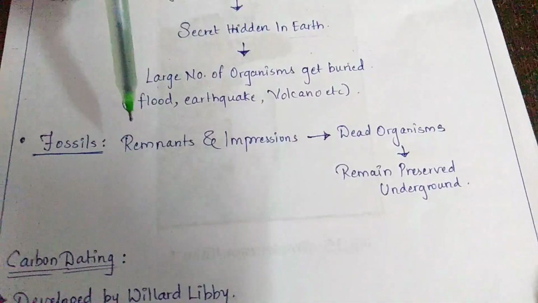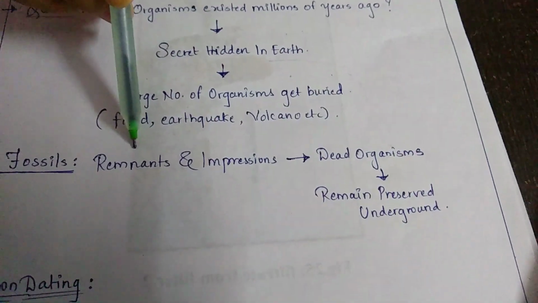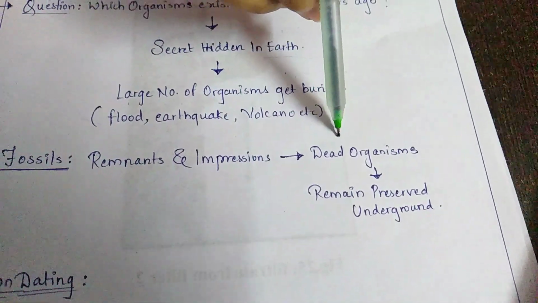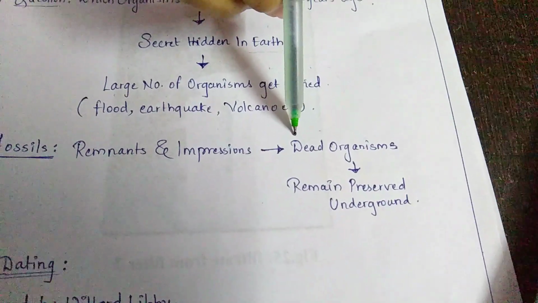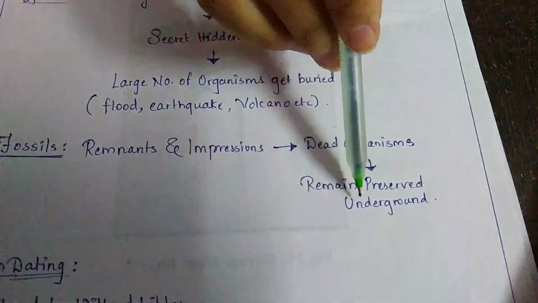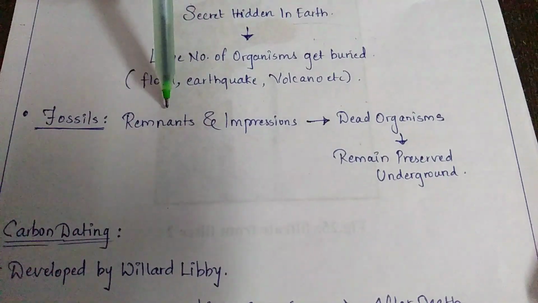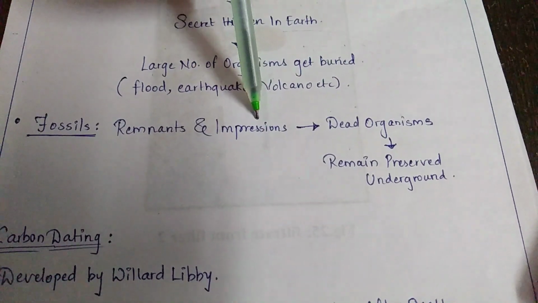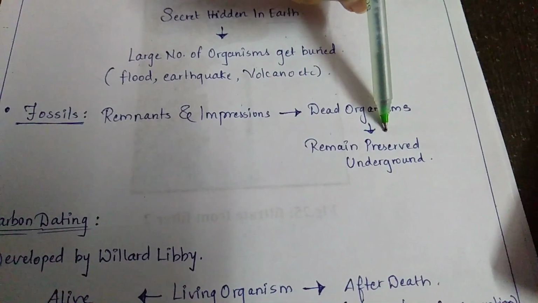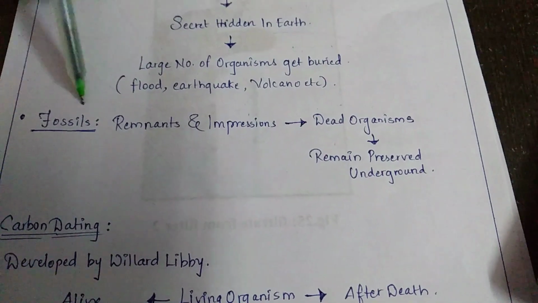What it means is remnants and impressions. Remnants means remains, and their impressions, that is the presence of the dead organism, is present under your ground, inside your earth. Listen to it carefully, students. Fossils are defined as the remnants and the impressions of the dead organisms which remain preserved, that is, they are present under the ground. Such remnants are known as fossils.